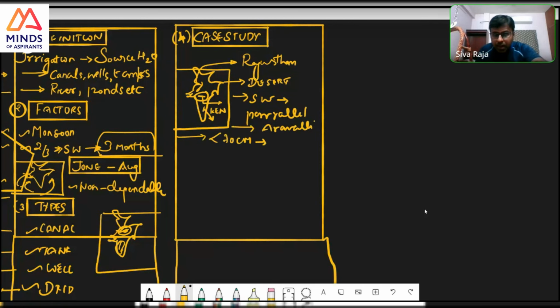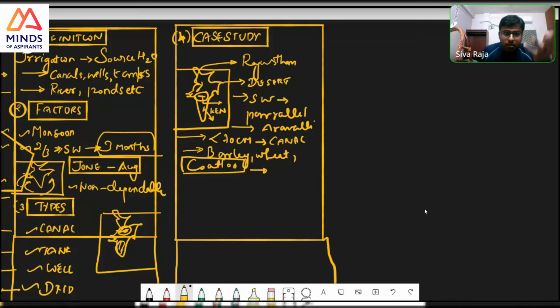But this canal is giving life. Now you can grow, for example, barley, wheat, and cotton, they are growing. So if you see, the lives of the farmers are improving. An area which was deficient in water now has water, so the lives of the people are improving.